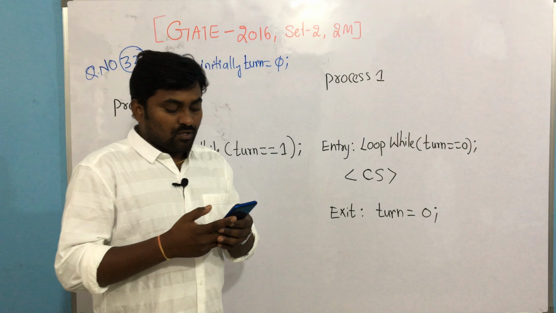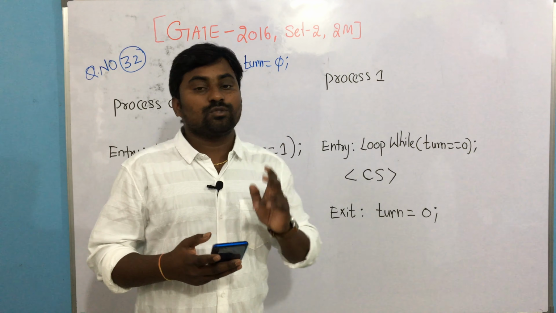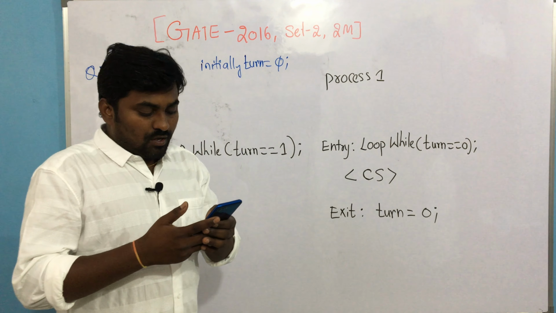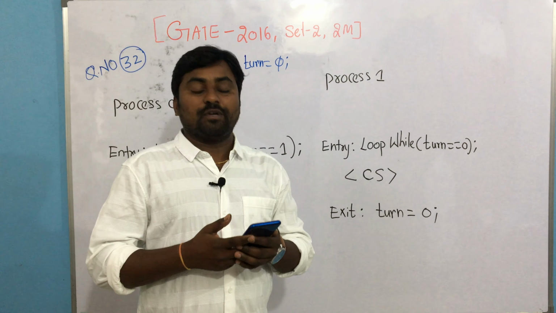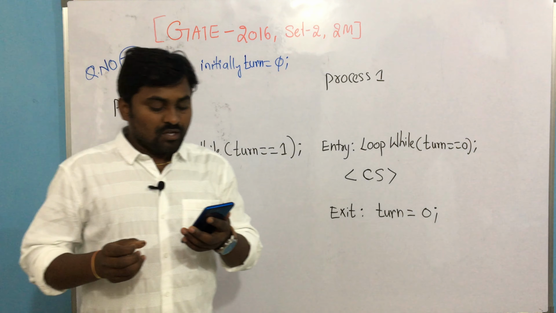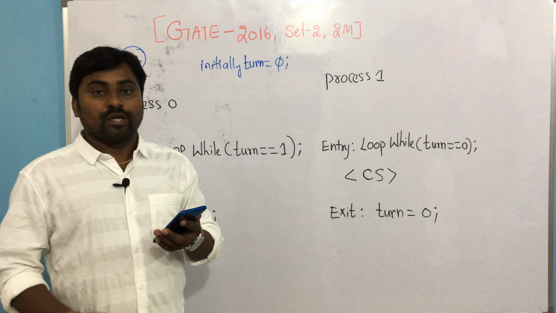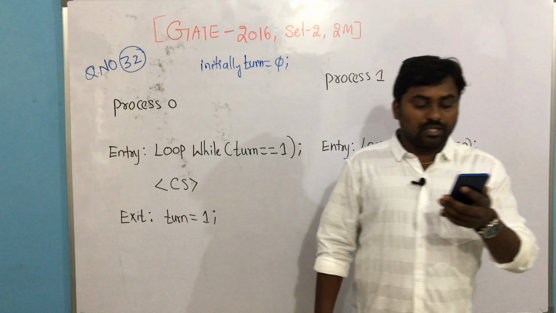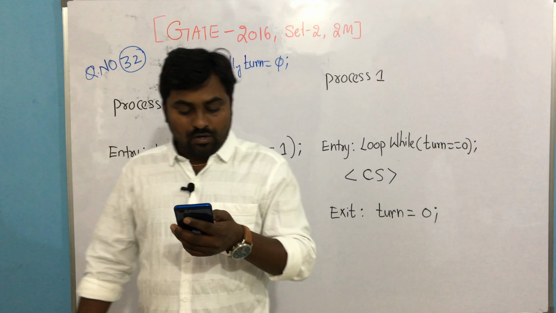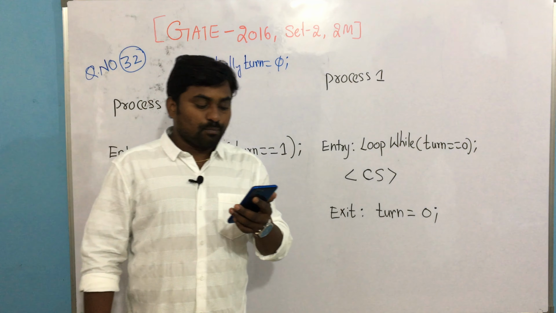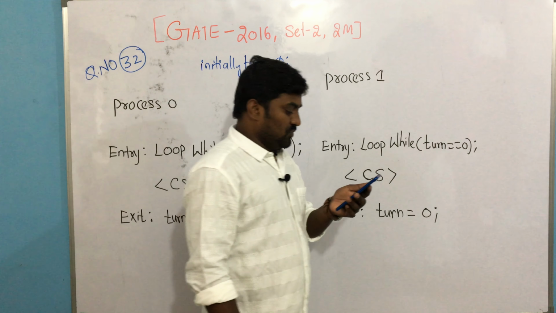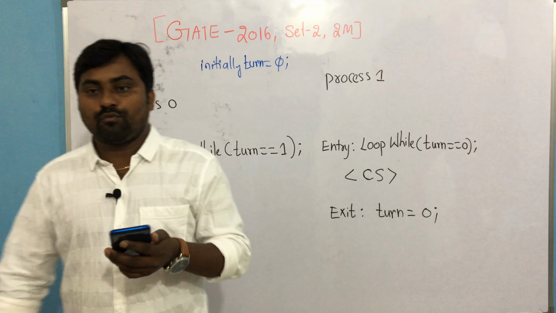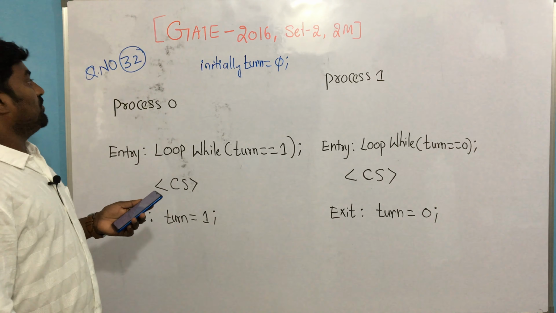And what they are asking here: the shared variable turn is initialized to 0. Initial value of turn equal to 0. Which of the following statements is true? Option A says this is the correct two process synchronization solution. Option B, this solution violates the mutual exclusion requirement. Option C, the solution violates the progress requirement. Option D, the solution violates the bounded waiting requirement. We need to observe which of the following statements is correct.